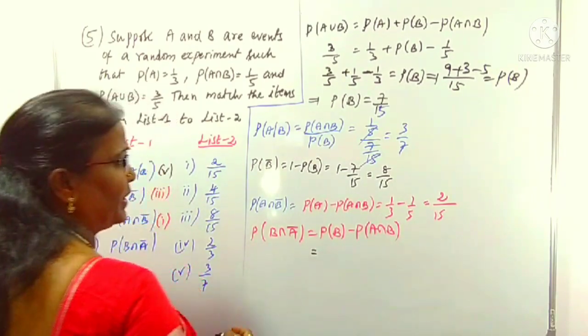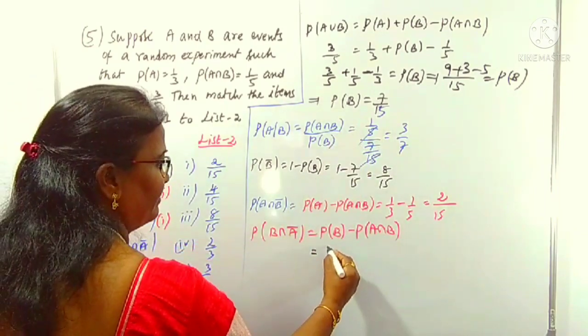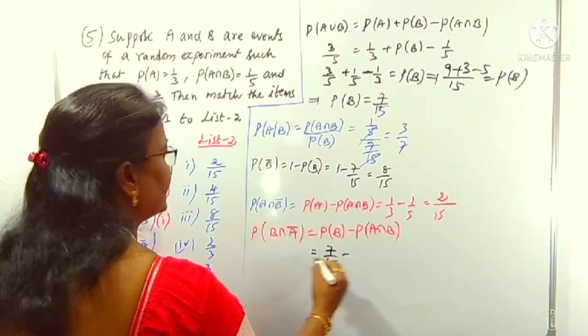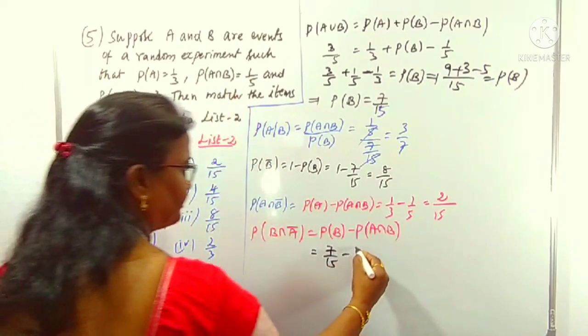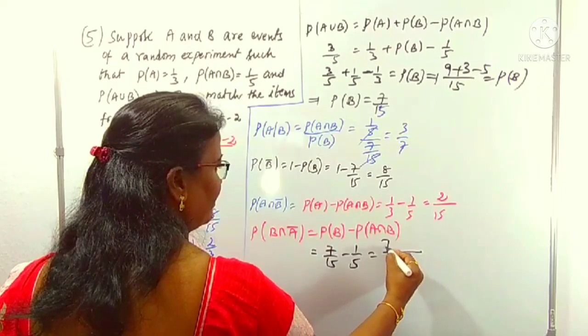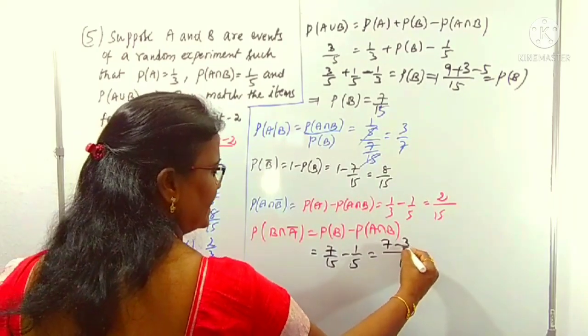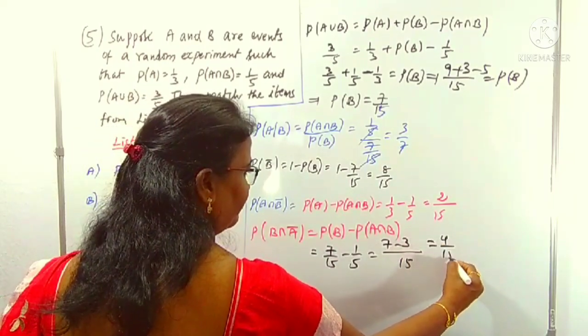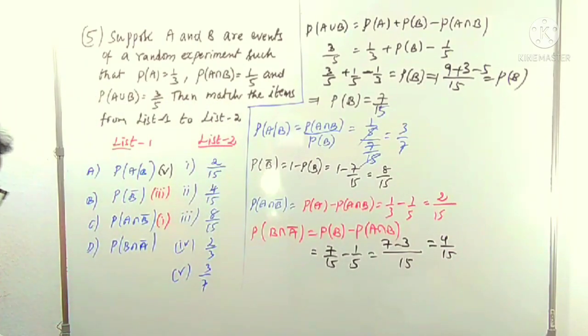P of B is 7 by 15 minus intersection, which is 1 by 5. LCM is 15. 7 minus 3 is 4. So 4 by 15. 4 by 15 is clearly which point? The second one, that's it.